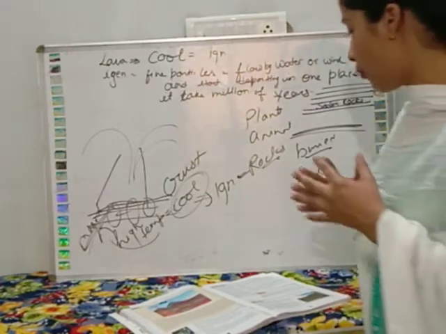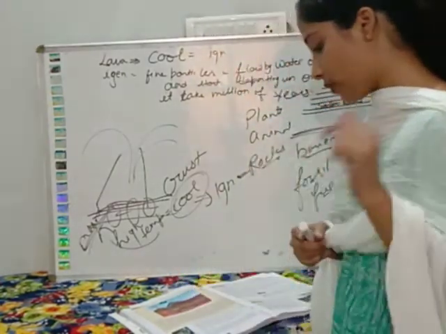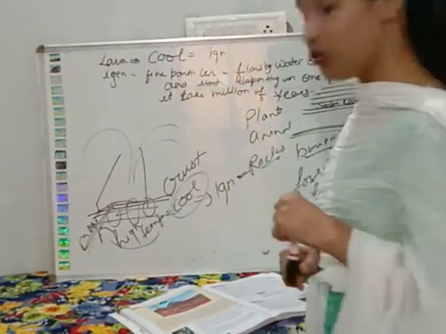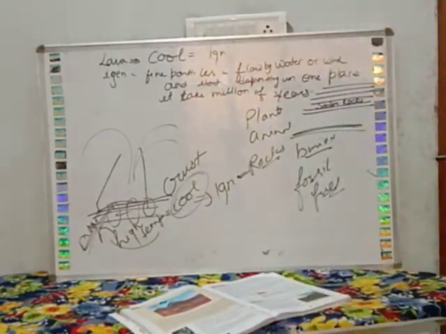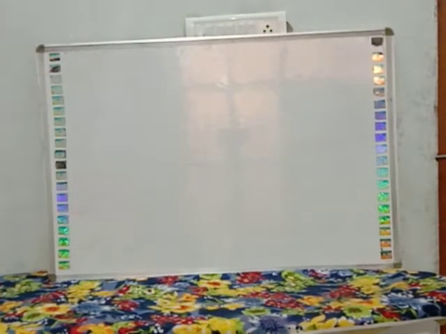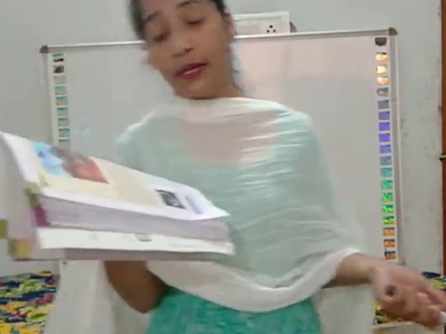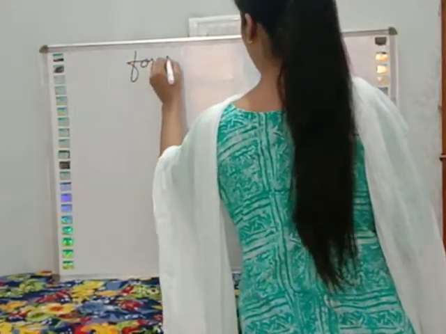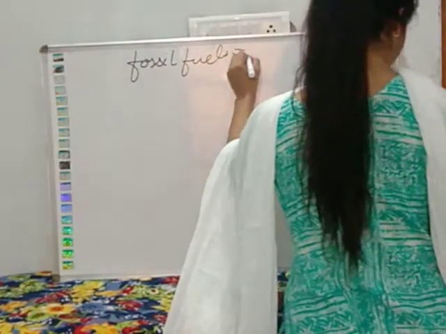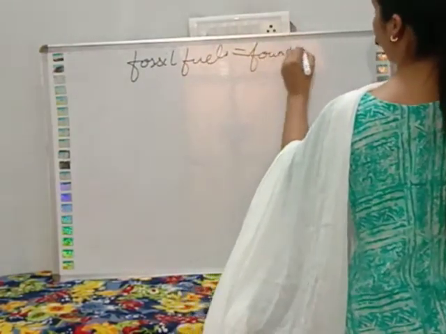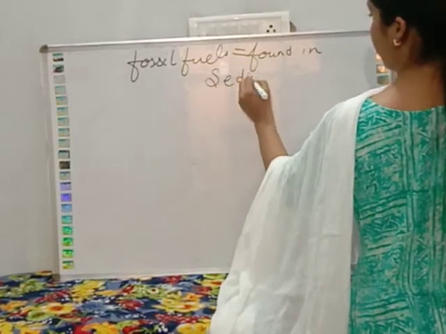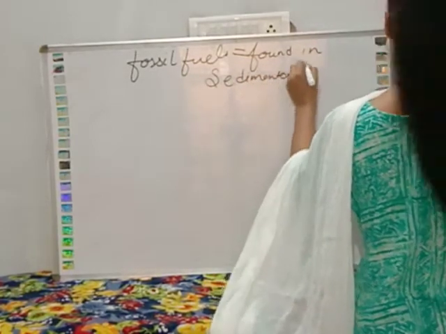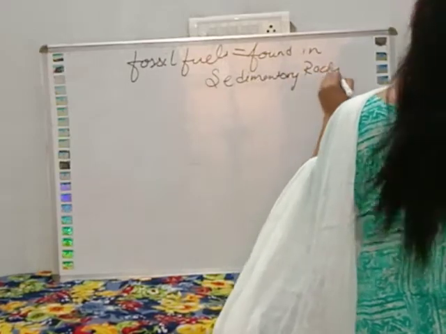So what are the uses of rocks and minerals and the fossil fuel? So first of all, read the definition of the fossil fuel, which is given on page number 100. Read that. So how are the fossil fuels formed? Fossil fuels are an important source of energy found in sedimentary rocks. Fossil fuels are found in sedimentary rocks. Okay, they are found in sedimentary rocks.